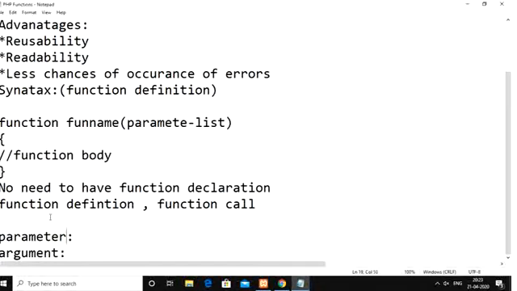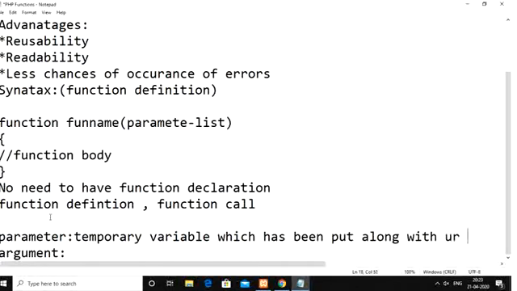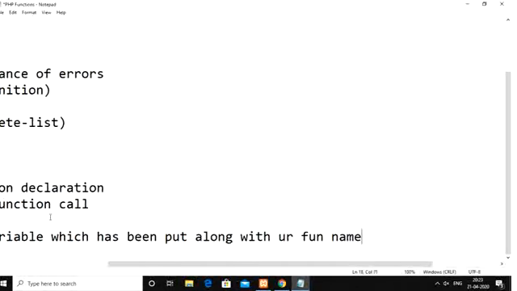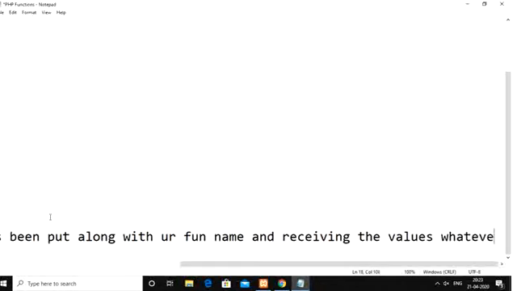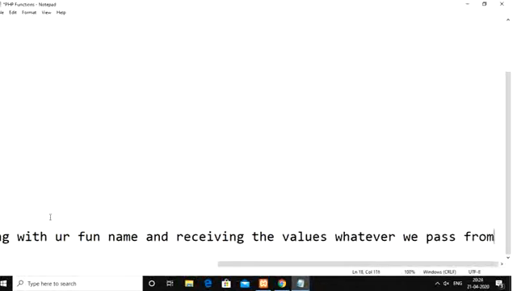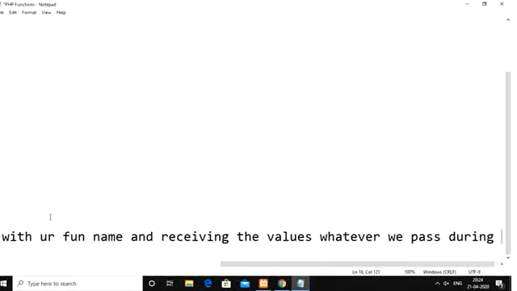A parameter is one kind of variable, simply a temporary variable, which is put along with your function name and receives the values we pass during the function call.